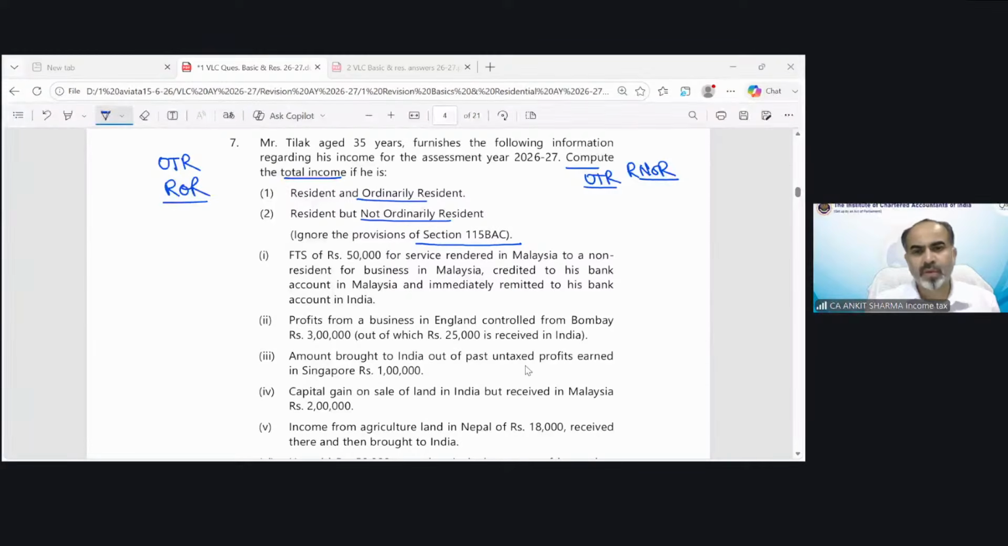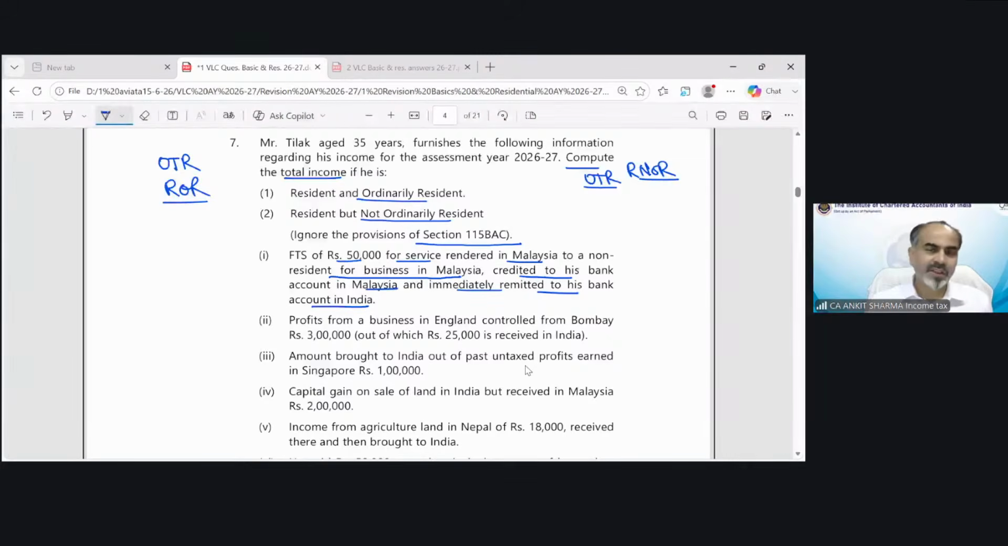So first is rupees 50,000 for services rendered in Malaysia to a non-resident for business in Malaysia, credited to his bank account in Malaysia and immediately remitted to his bank account in India. So now tell me, this 50,000 is going to be taxed in which category? In case of resident and ordinary resident, is it taxable? Or in case of resident and not ordinary resident, is it taxable?